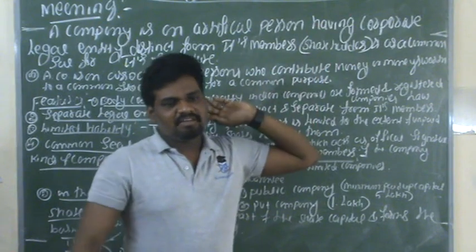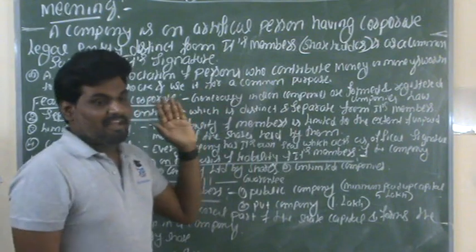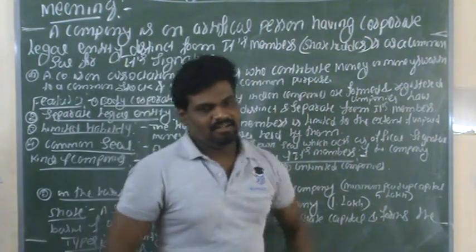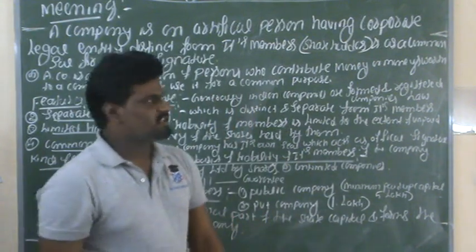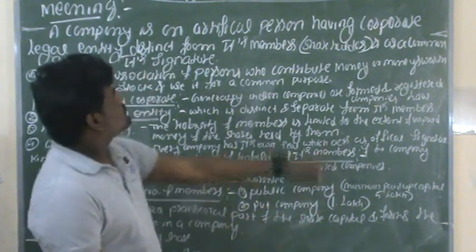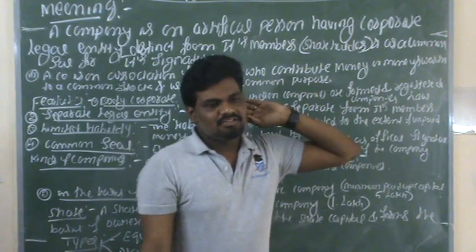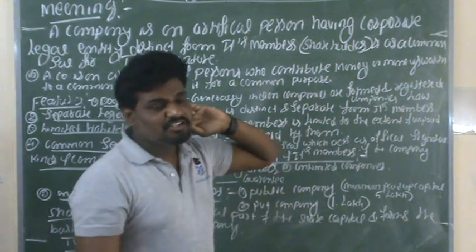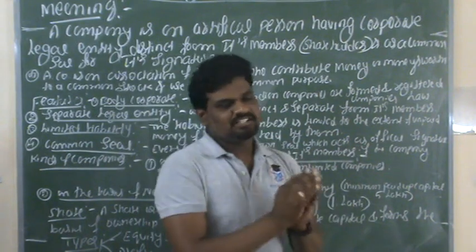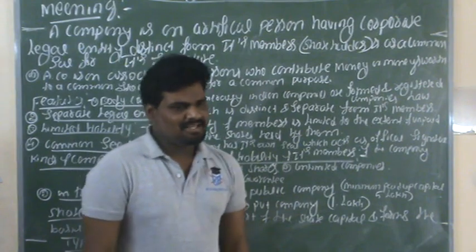First of all, as per our syllabus, there are two parts, part 1 and part 2. In part 2, the first chapter is accounting for share capital. Let me first explain the meaning. What is a company? Accounting for share capital means the shares are issued in a company only, right? So before going to problems, first we need to know the meaning of a company and its various features. All these things we will discuss in this session.